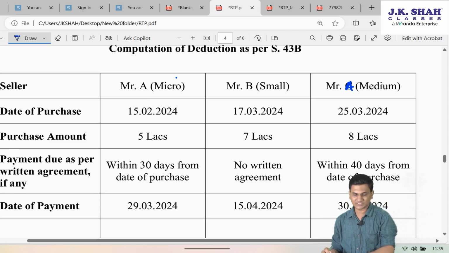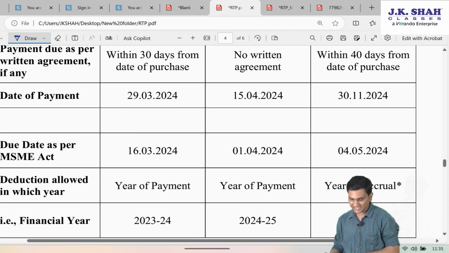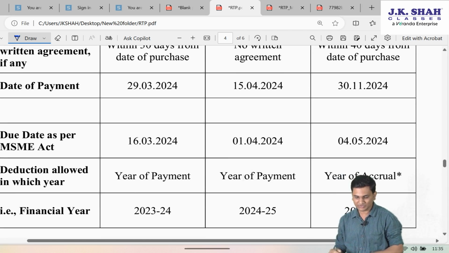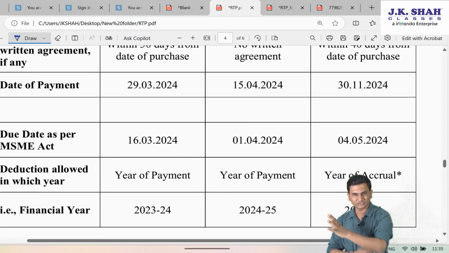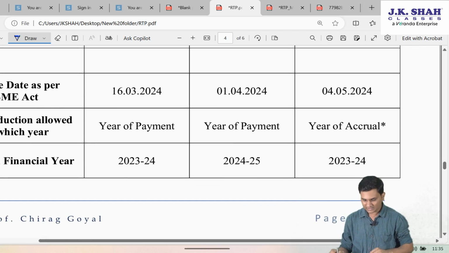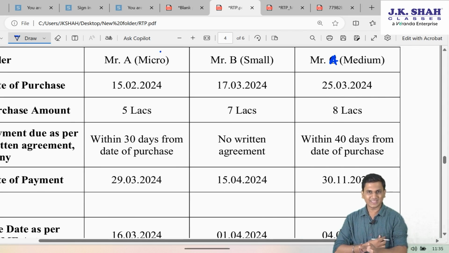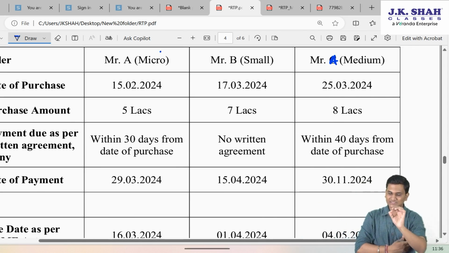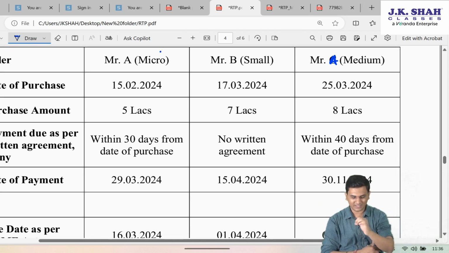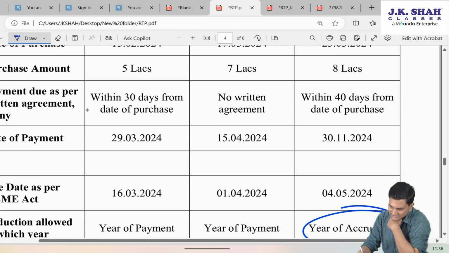As I said, for Mr. A medium enterprise, anyways this provision is not applicable. So, we will not even look at the facts of Mr. A medium enterprise. Deduction will be allowed in year of accrual only, that is 23-24. So, ignore that. In A and B, can I say since 43B is applicable, here since there is an agreement,